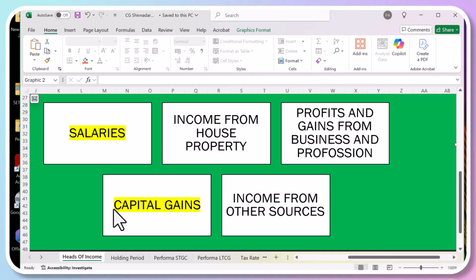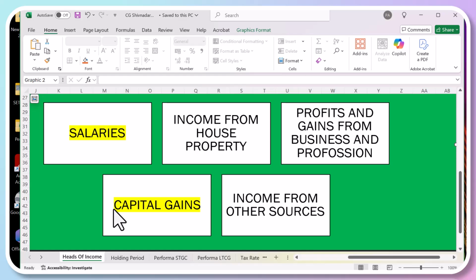There are five income heads in totality. Income from salaries, which we have already done. Then income from house property, which we are going to do in our coming lecture. And profit and gains from business and profession, which is the most important chapter, on how the companies pay taxes. This also we'll be covering in our next lecture. So today we are going to cover capital gains, which is the fourth head.